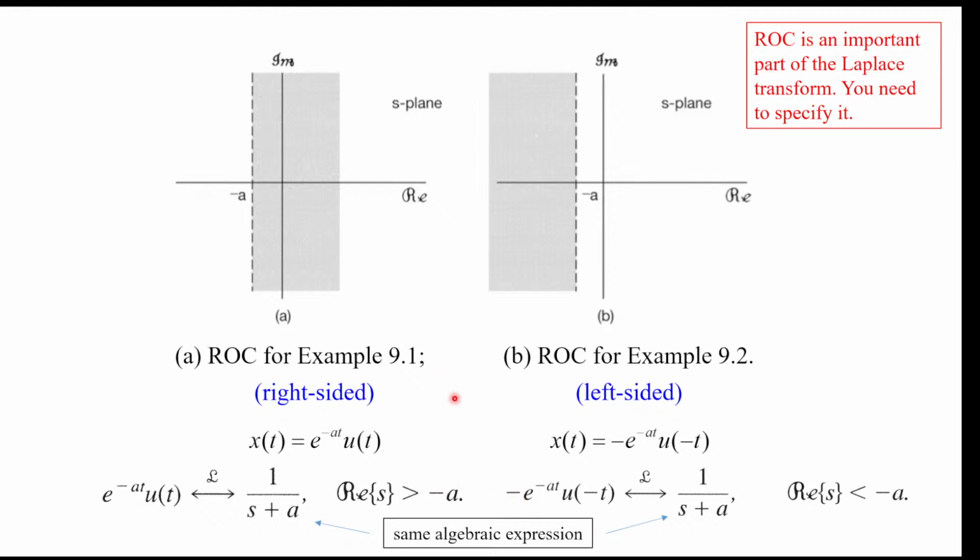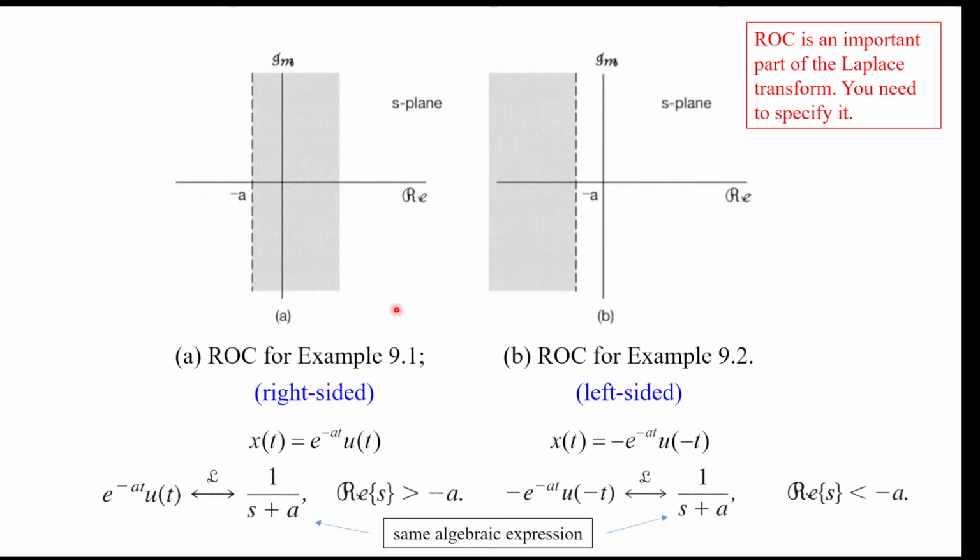So in example 9.1, we have our familiar one-sided exponential decay function, and we see that it Laplace transforms to 1 over s plus a, but only convergent on those s such that the real part of s is greater than minus a.